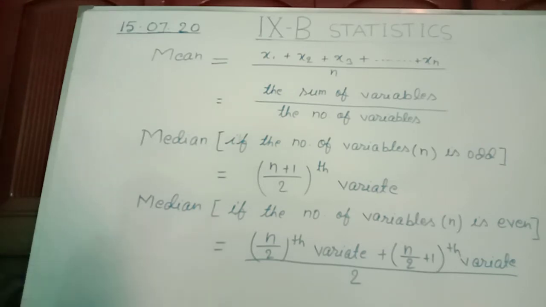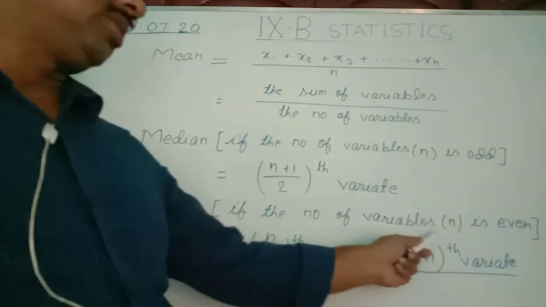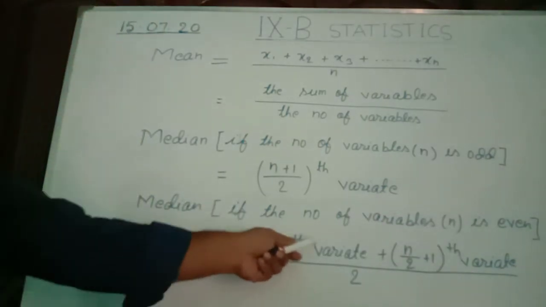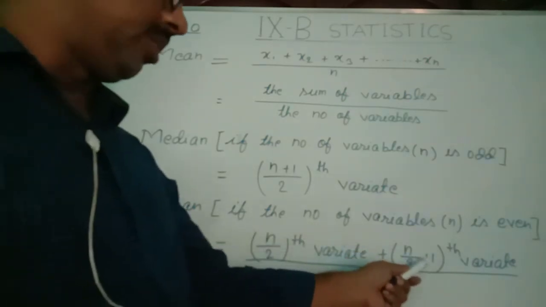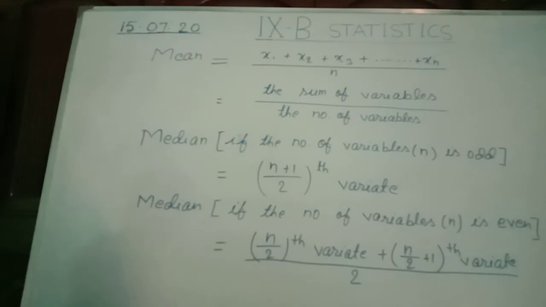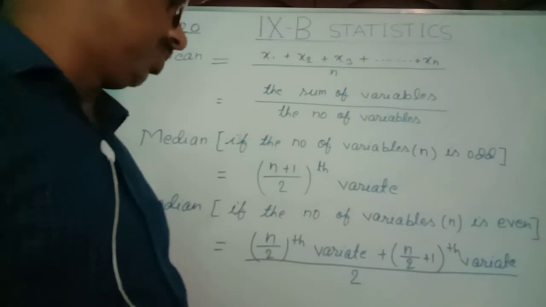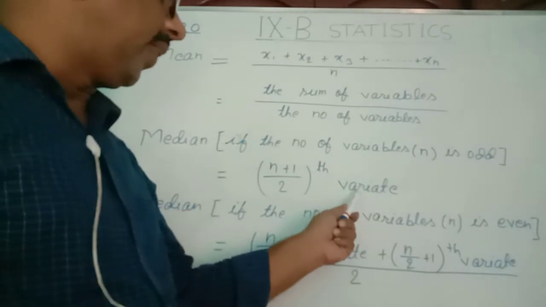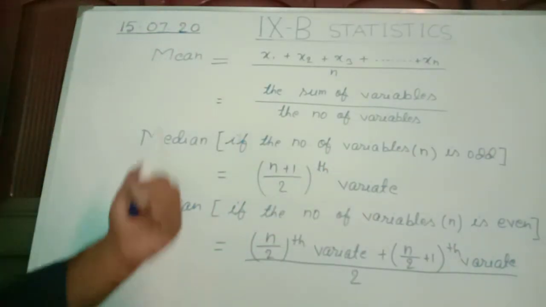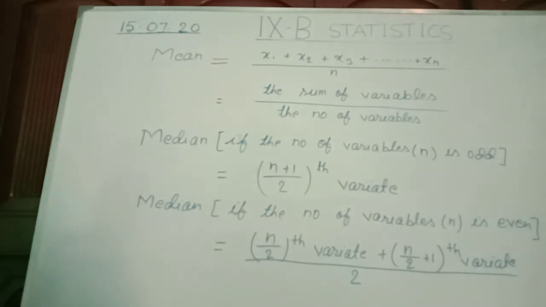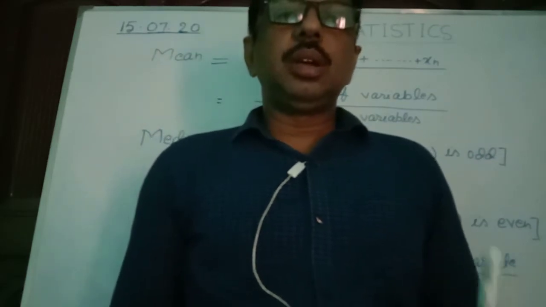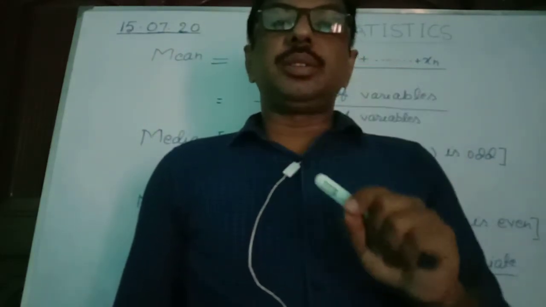Second formula to find the median: if the number of variables n is even, then median equal to n by 2th variate plus n by 2 plus 1th variate by 2. In your book, in place of variate, term is used, but I repeat, all these three, variables, variate and term, have the same meaning. And what is median? Median is the central point. Median is the middle point of the data.